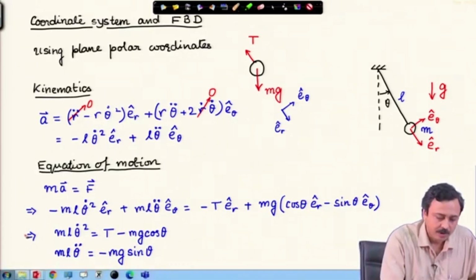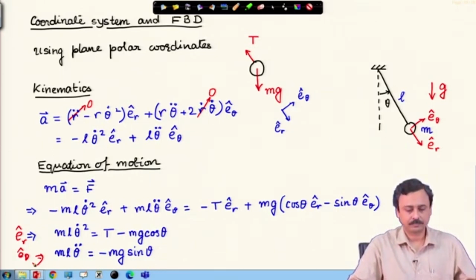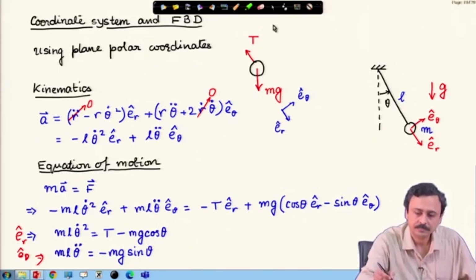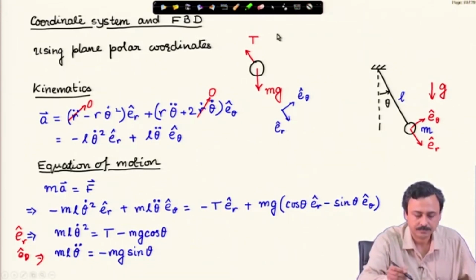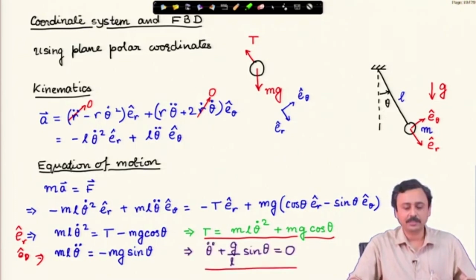Therefore, this is from ER cap and the second equation is from E theta cap. The first equation leads me to the expression of tension in the string. The second equation leads me to the equation of motion, which I have again simplified, and this you will recognize as the equation of motion of a pendulum.